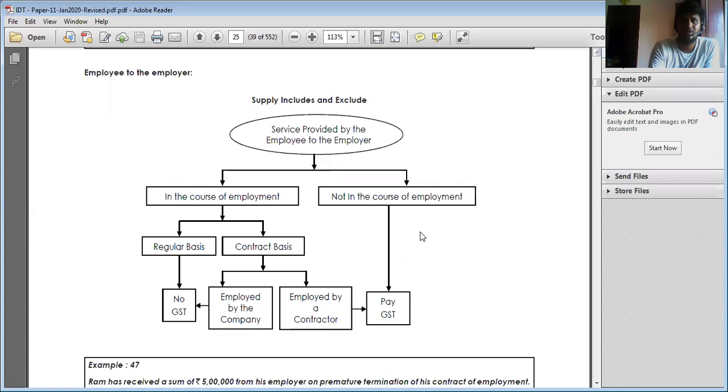Next, number three, if some person has been appointed for housekeeping services in my office, and I am paying the housekeeping agency, and that agency is paying the particular persons, then this is subject to GST.